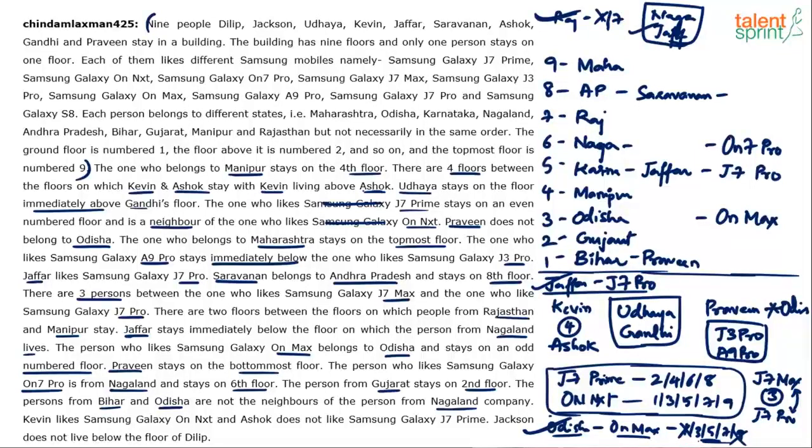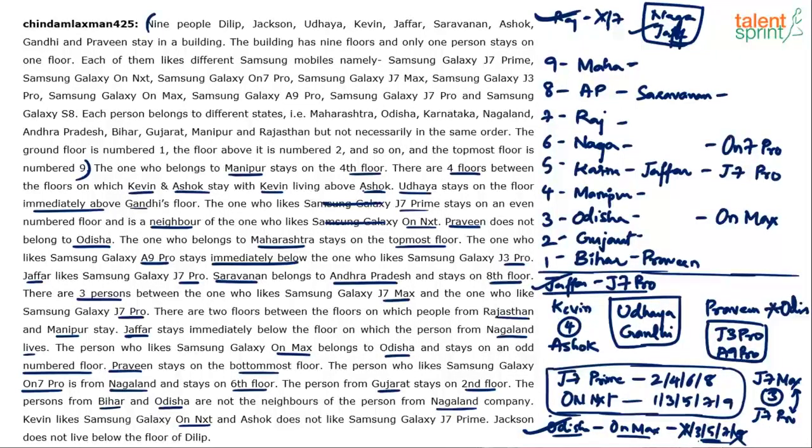So I think states are all done. Let's look at the names now. Names of the persons. Anyway, I think first read the statements. All the statements. Kevin likes Samsung Galaxy OnNxt. Okay, Kevin likes Samsung Galaxy OnNxt and Ashok does not like Galaxy J7 Prime.